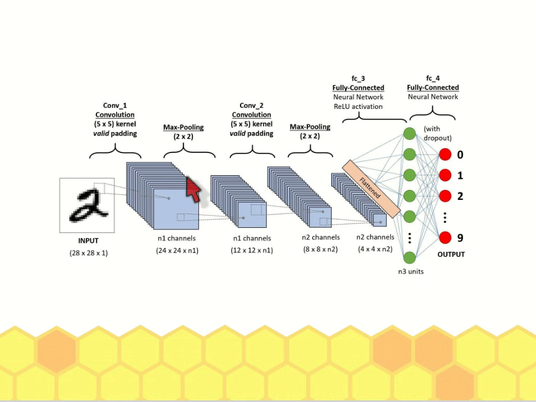For example, max pooling, and many other options, average pooling, and so on. So that operation can be done in the convolutional layer. So this is very different from the MLP.